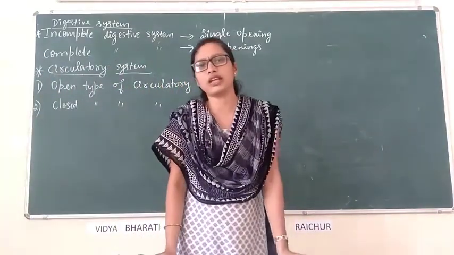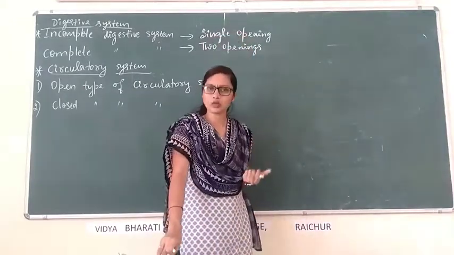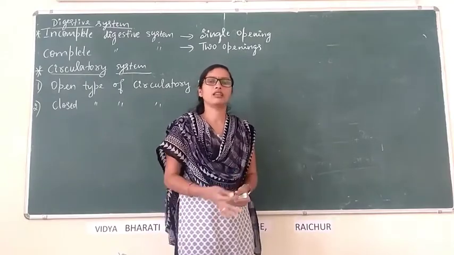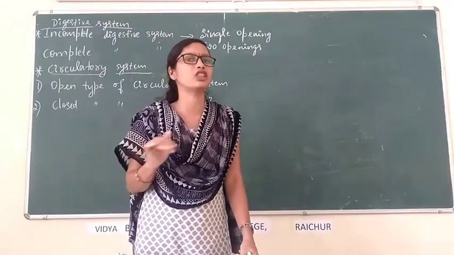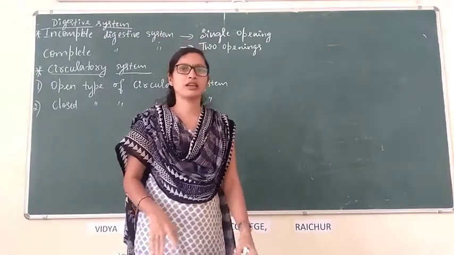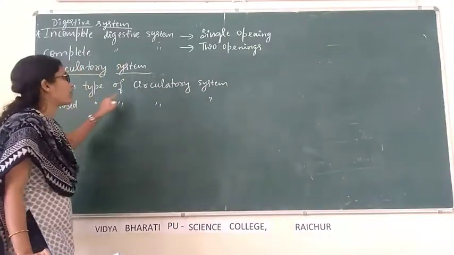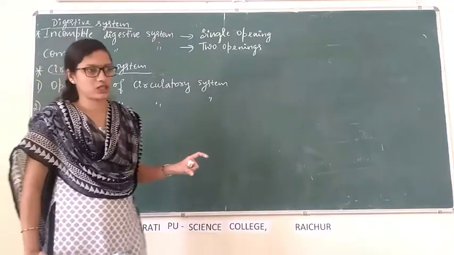Open type of circulatory system means the heart is present, and the heart pumps the blood, but the blood pumped by the heart directly bathes the tissues. In animals having open type of circulatory system, blood vessels are absent.